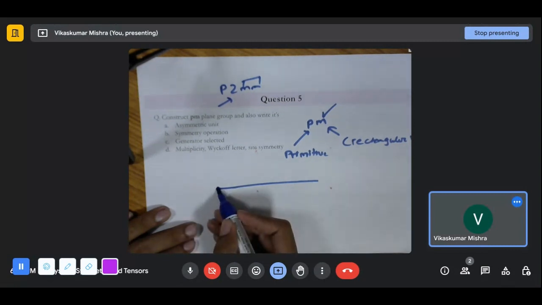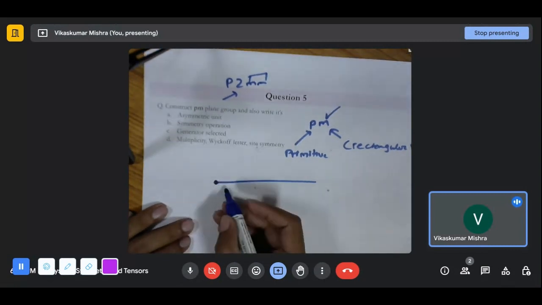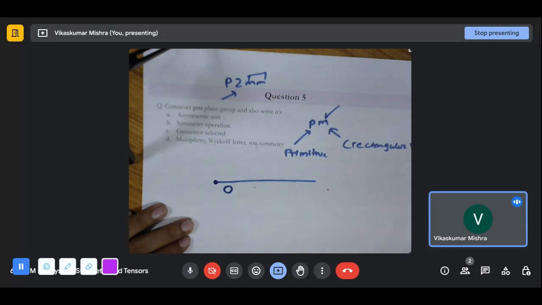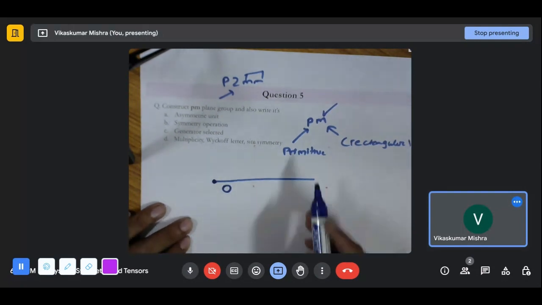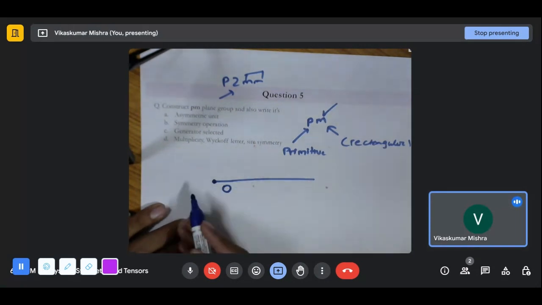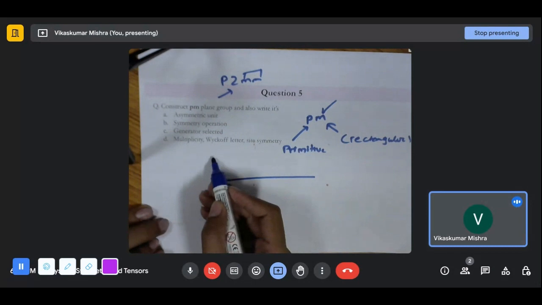So let's consider, with respect to this particular lattice point, one of the positions. We are placing our motif over here. So now what will it do? There is a mirror perpendicular to one of the viewing directions. We can choose anything. Let us say I am choosing this to be the viewing direction right now.